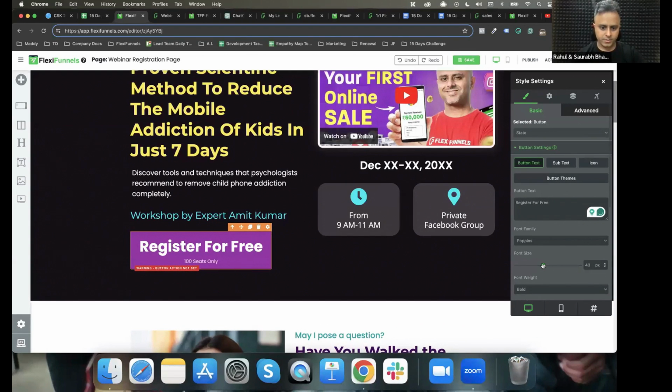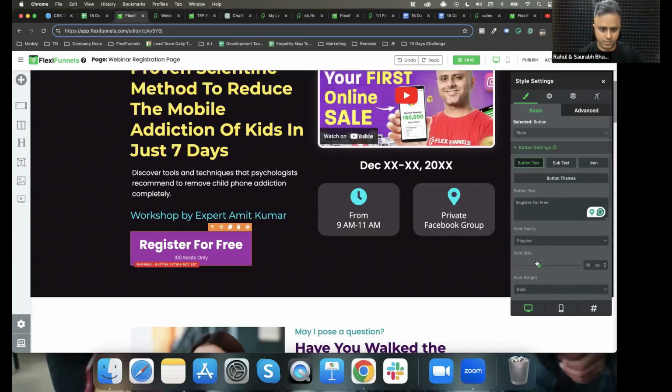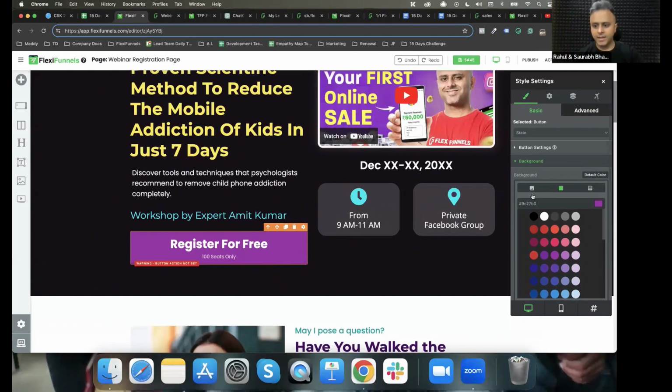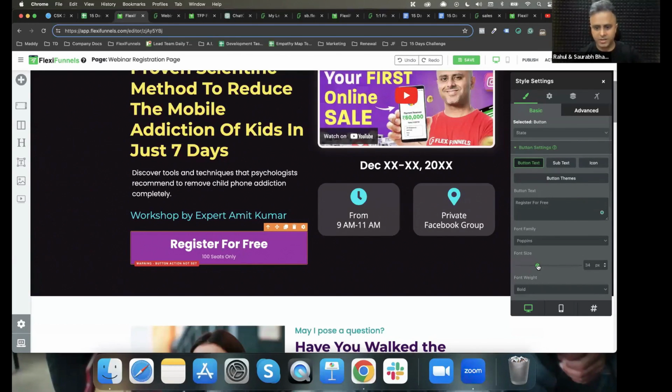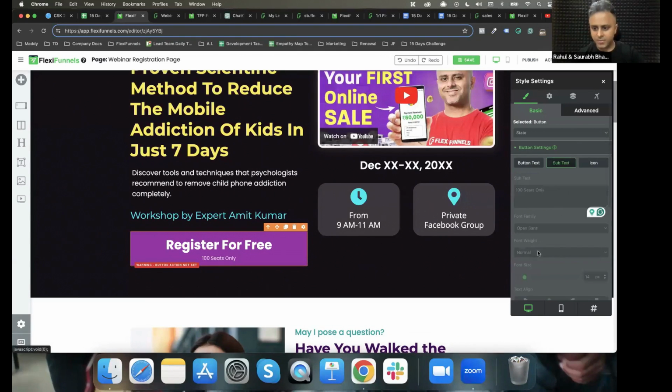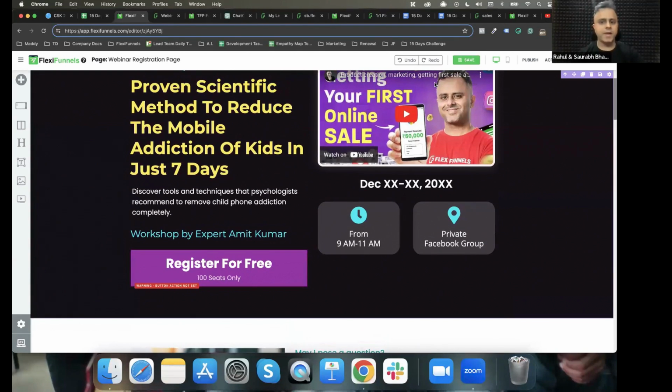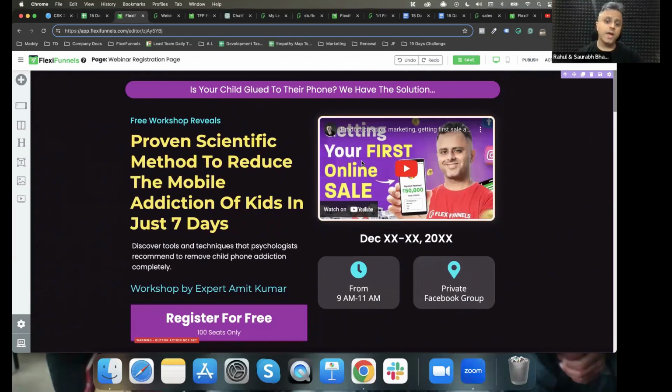Register for free, and not this big. So maybe I'm going to go to the button sizing and increase the size a little bit more. Okay, register for free. Even the subtext size I can increase a little bit. Okay, this looks good enough. I'm not the expert designer, Siddhant is, and he has already done the session for you. So, he can teach you better.